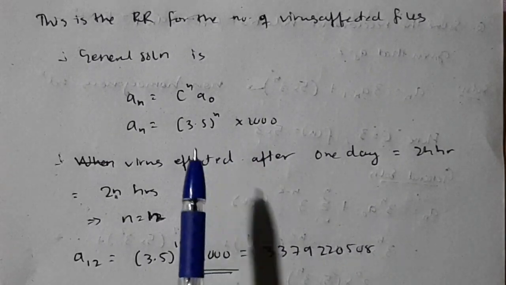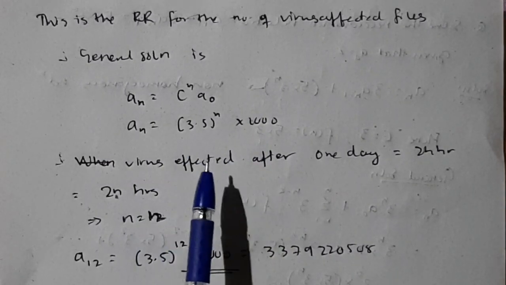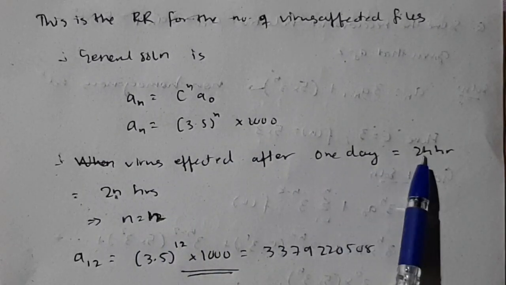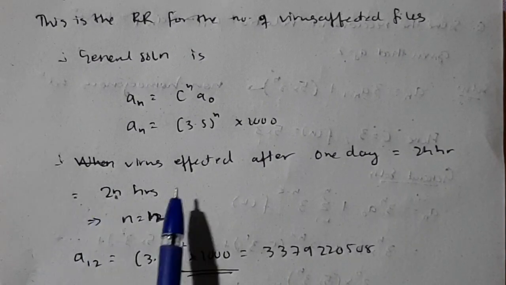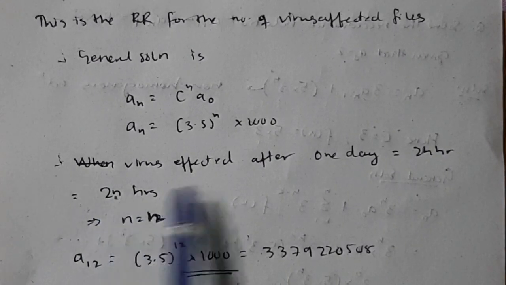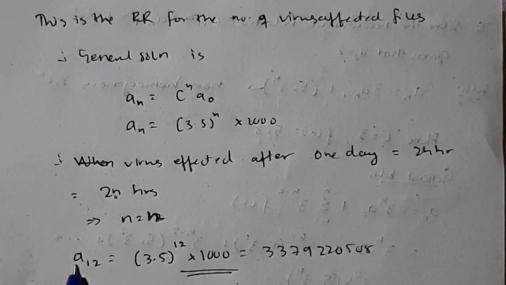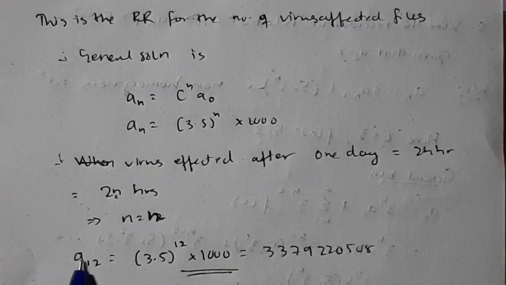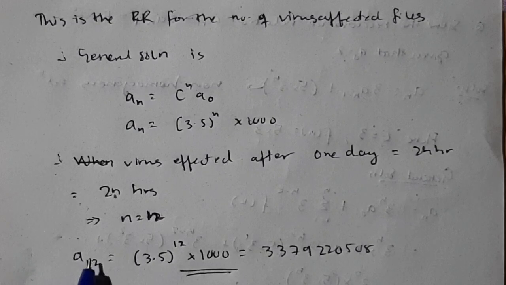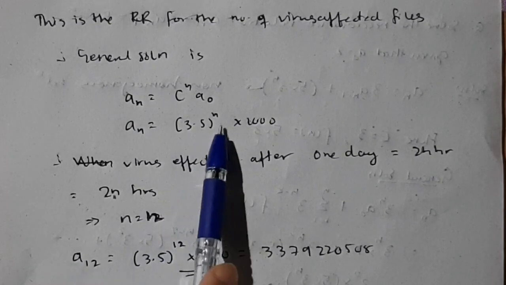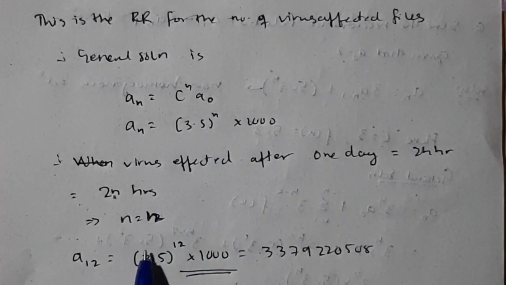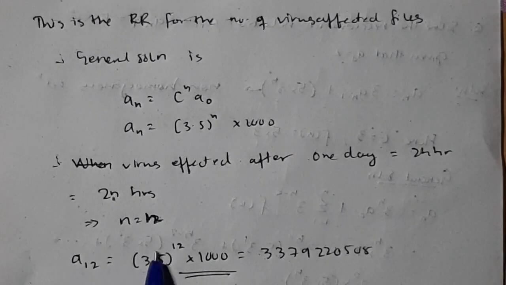Now you have to find out how many viruses will be affected. They have asked in the question after 1 day, meaning 24 hours. For 2n hours you have to find; if 2n hours means 24 hours, what is n? n is 12. If n is 12, you have to find a_12. So a_12 you need to find. Substitute n here and find a_12. After substituting, you will get this answer. This many files will be affected after 1 day.